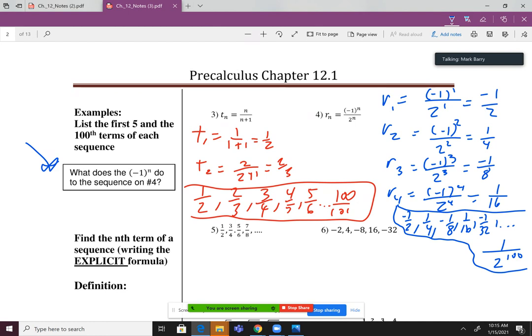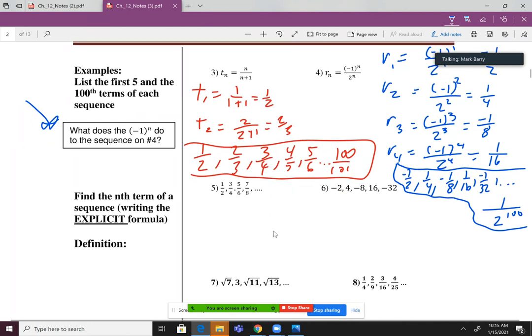So now we're going to kind of go the other way with this. You can see that on number 5 through 9 here. Now it's kind of the opposite, okay? So the question looks like our answers, and the answer is going to be like the questions. So we're trying to write a formula for these. But we have a tool now that we can use. If we have those alternating positives and negatives, could we use that negative 1 to the power of n trick that they used? Yes, we could, right?